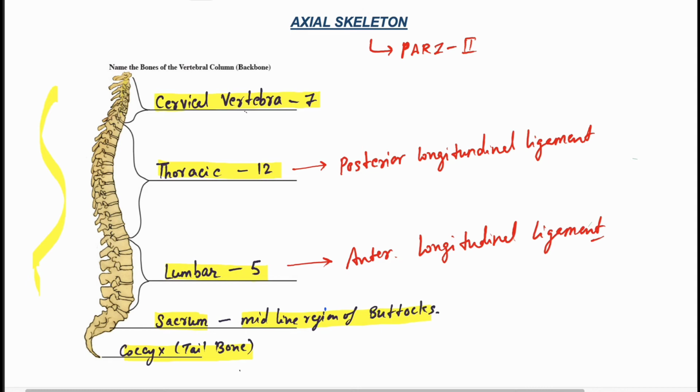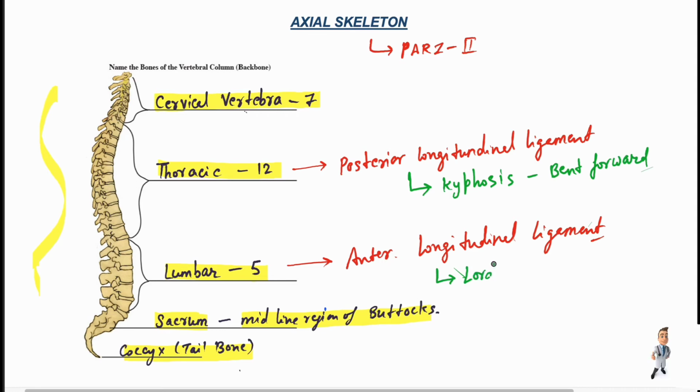Because if the posterior longitudinal ligament is affected, it will result in kyphosis. In kyphosis, the patient will bend forward. That is the pathology. And the anterior longitudinal ligament, if affected, will result in lordosis, bent backward.